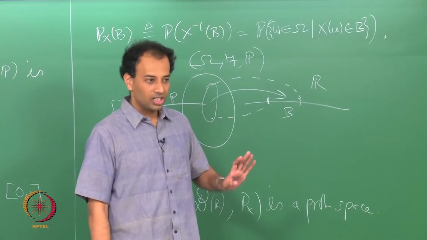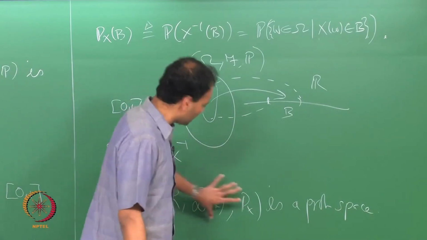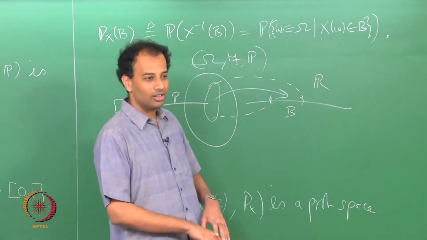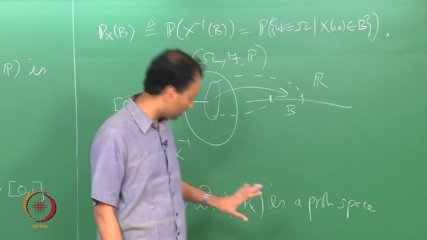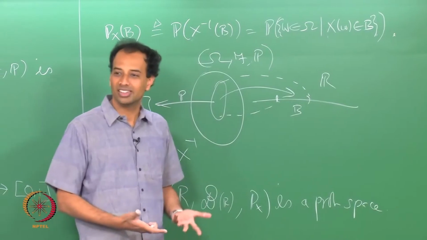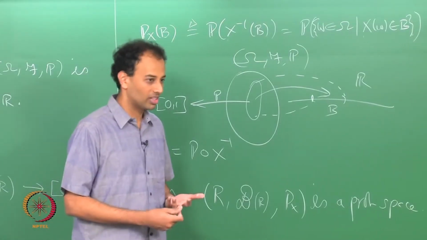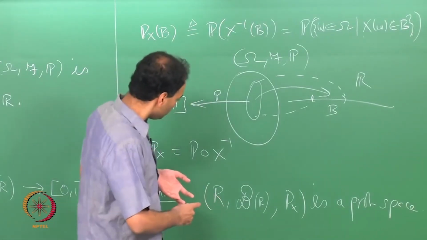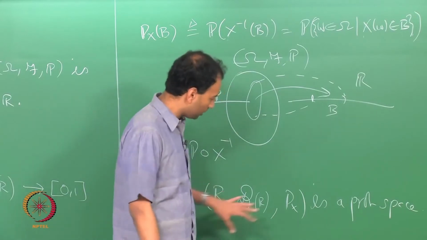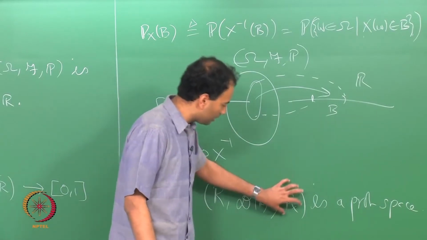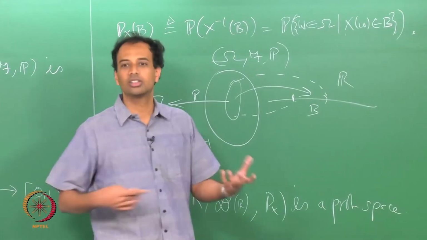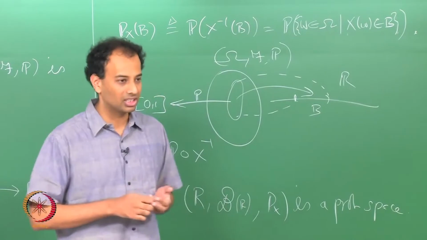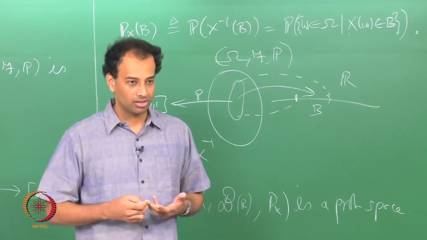Then you are only interested in this probability space. If you are not interested in anything else, you can throw away (omega, F, P) and just keep this probability space, because you are only interested in what values X takes. So, if I specify P_x for all Borel sets, I know the random variable's complete probabilistic description on the real line, right.